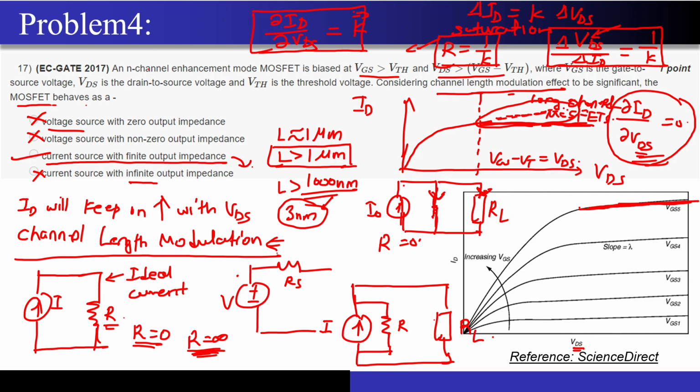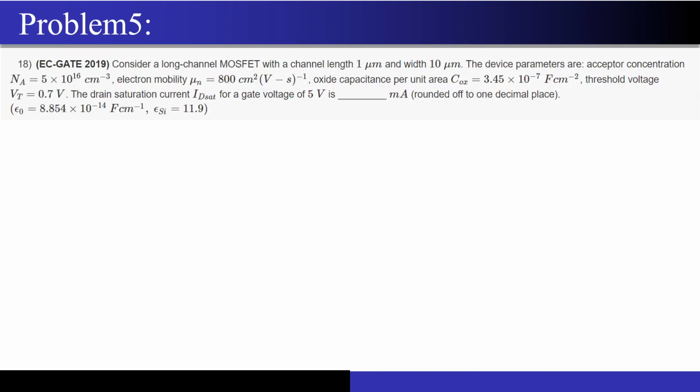And what is that impedance? 1 upon the slope of the curve. Right? This slope I am talking about. Okay, so I hope the question was clear. Any doubts, please feel free to poke me at any point.